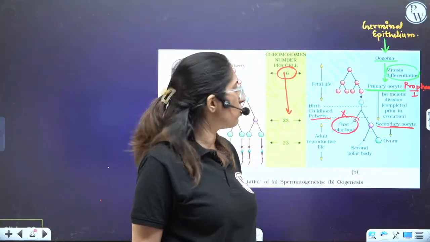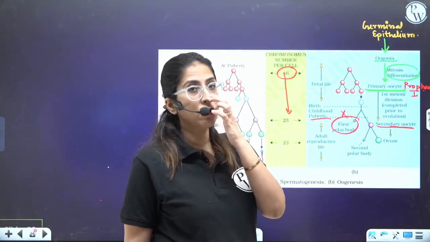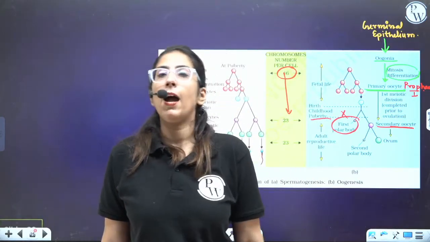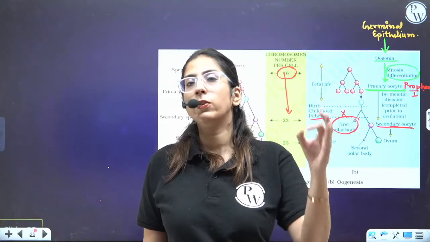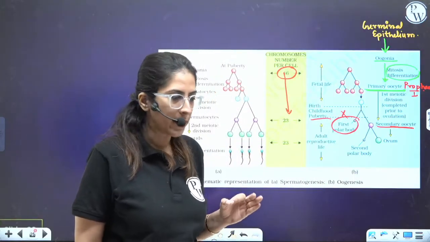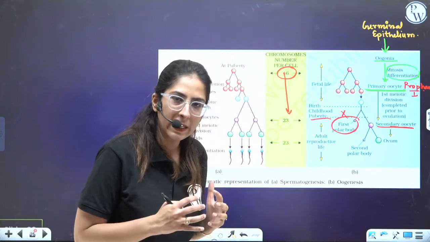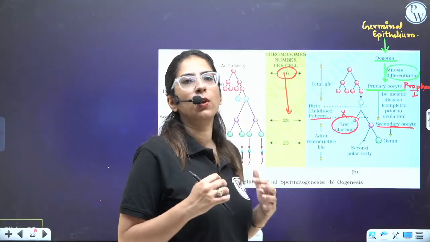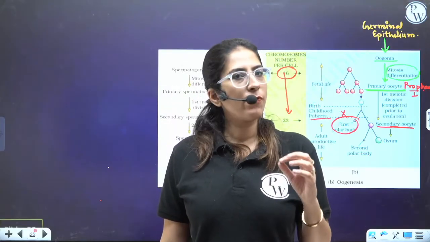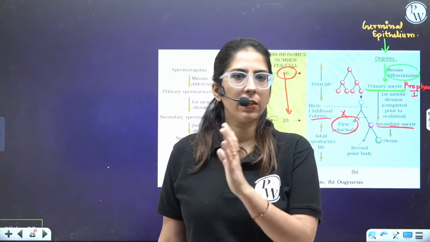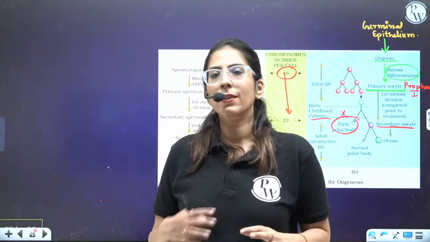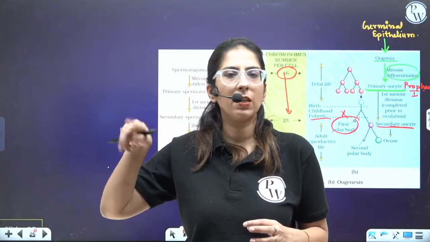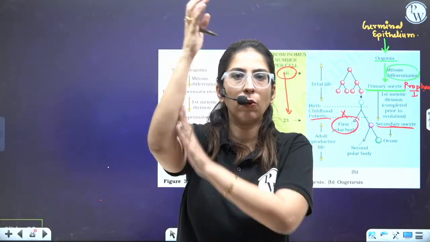Then after meiosis 1, what happens is meiosis 2. When meiosis 2 happens, there is formation of the egg. But this is the second halt. At meiosis 2, metaphase 2, they are halted. As the secondary oocyte is halted, it is pushed out of the ovary. Now this egg will come outside into the cavity, and it will be taken up by the fallopian tube.